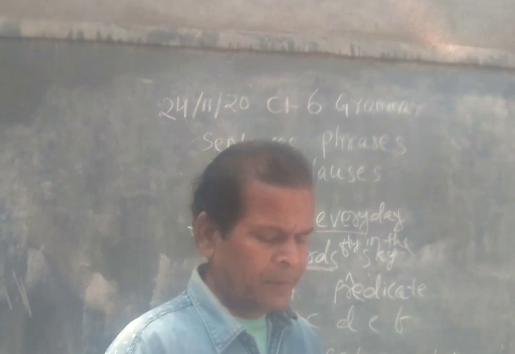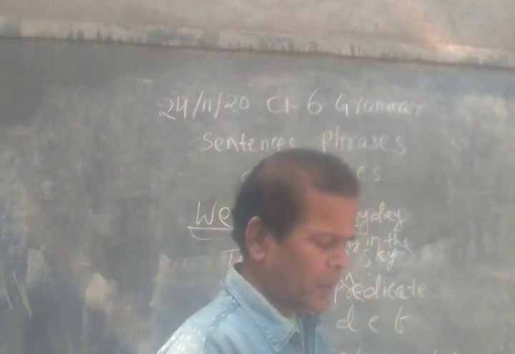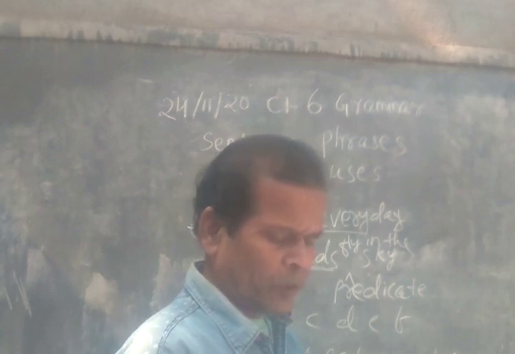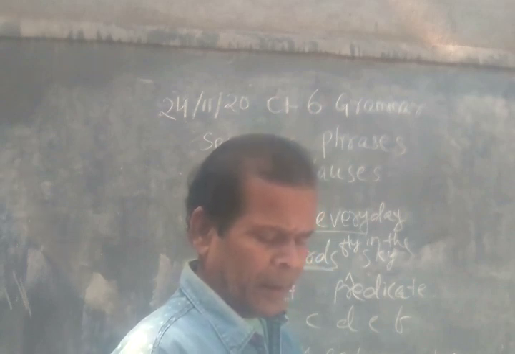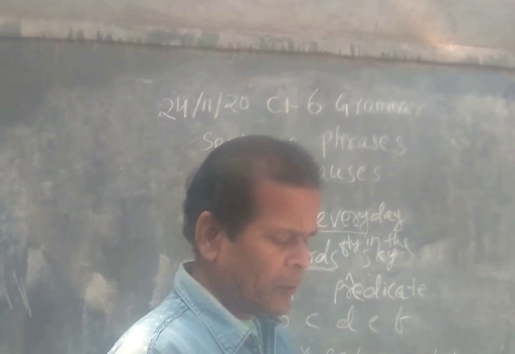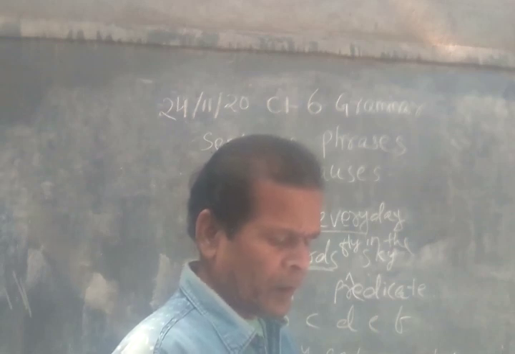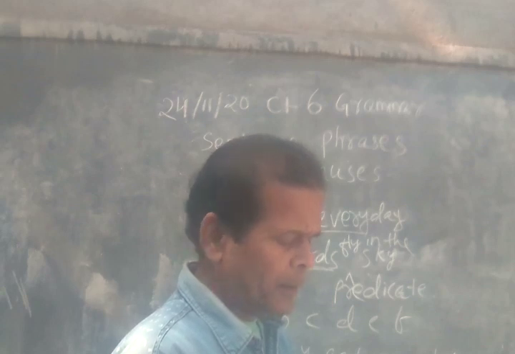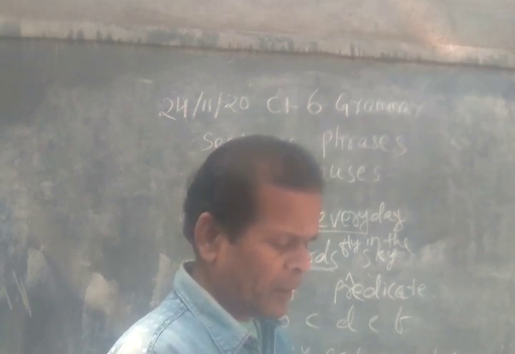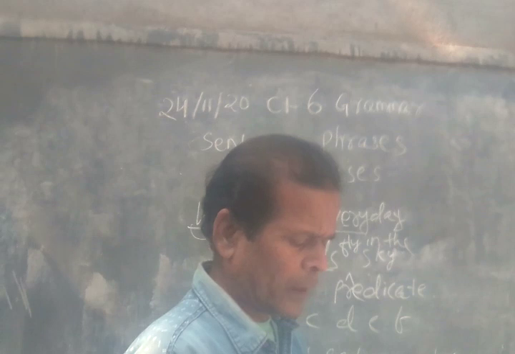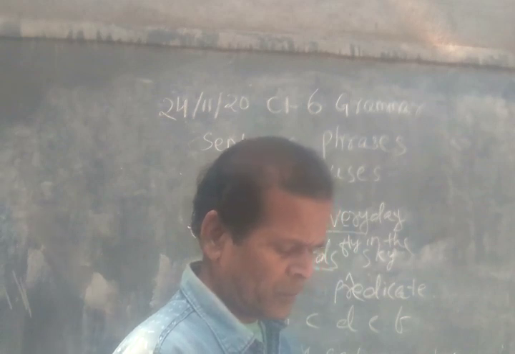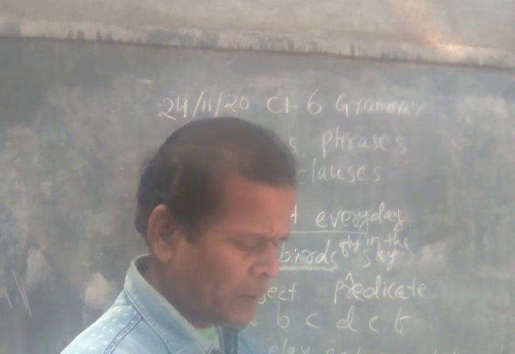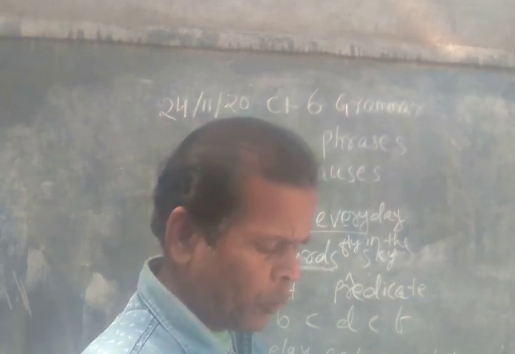And others are clauses. A clause is a group of words that contains a finite verb and a subject and a predicate, but it doesn't make complete sense. Thus, a clause is a small sentence that forms a part of a larger sentence. For example, the chair which was bought yesterday. The chair which was bought yesterday.